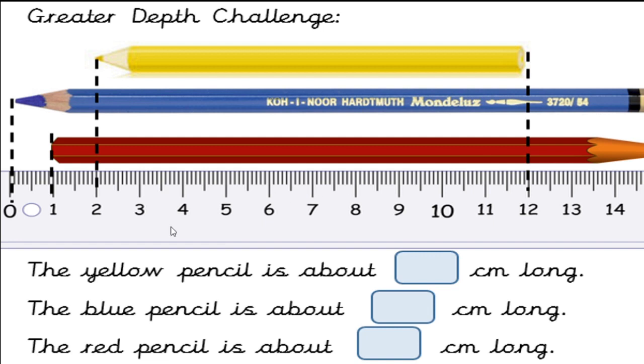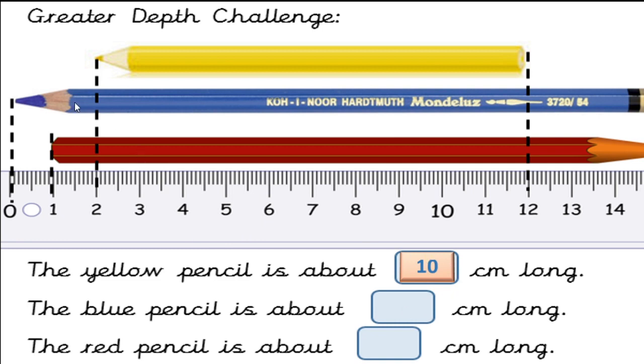See here, we will count the length of the yellow pencil. See, it begins at 2 and ends at 12. Means the length is from 2 to 12. How much? This is 2 to 3 means 1 centimeter, 2 centimeters, 3, 4, 5, 6, 7, 8, 9, 10. Okay, 10 centimeters. In another method, you can subtract 2 from 12. You will get 10. Isn't it?